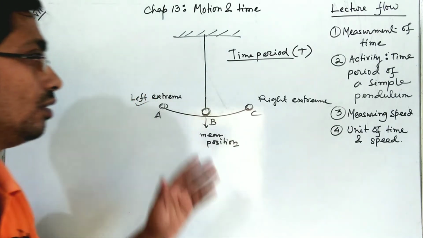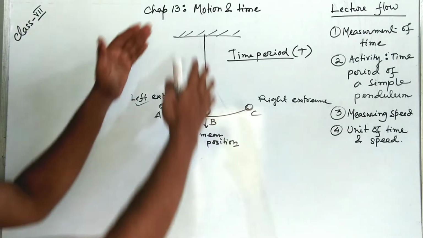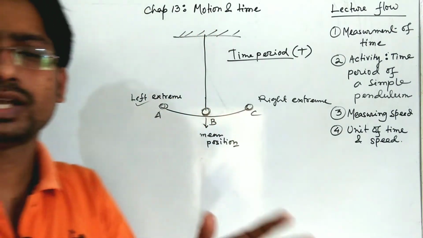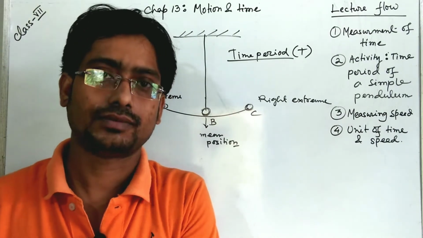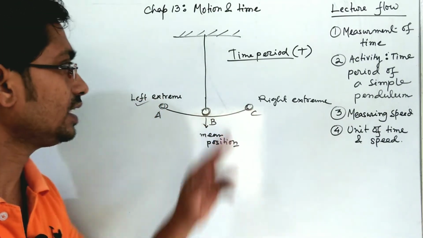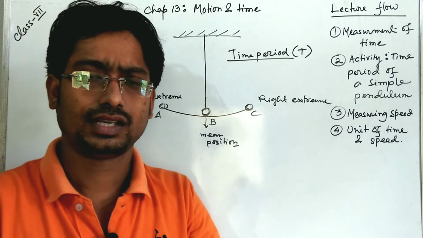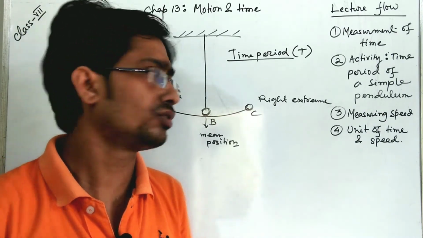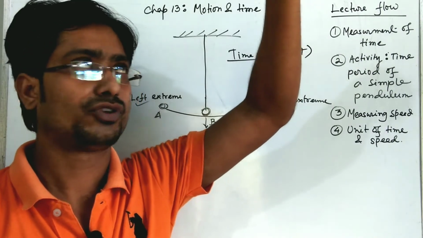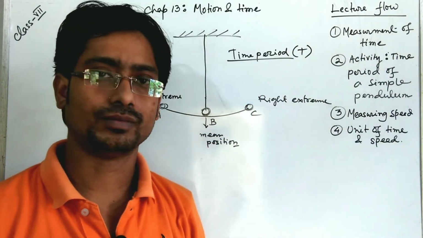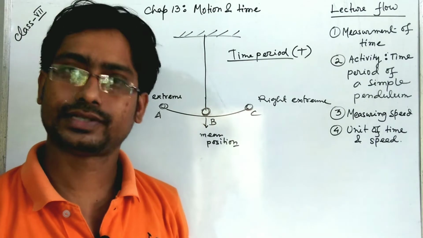For this activity, what do we have to do? In our physics lab there is a bob, and there is some thread, which is available at home also, and there is a suspension arrangement. From here we have to hang the bob with the help of a thread.